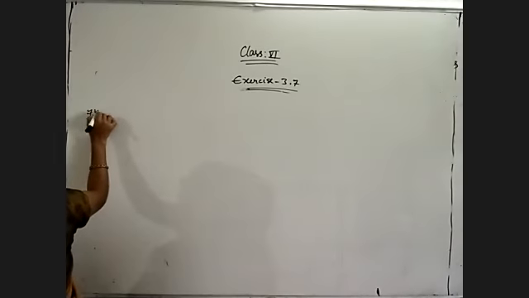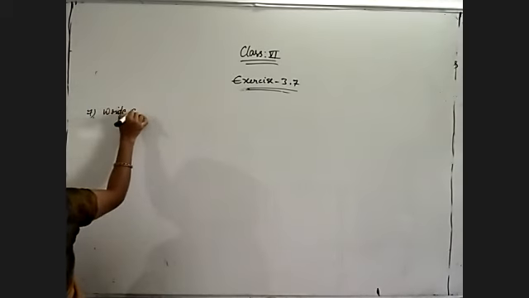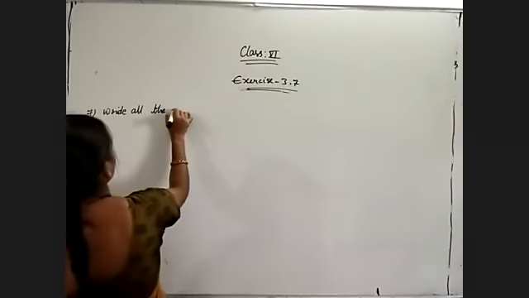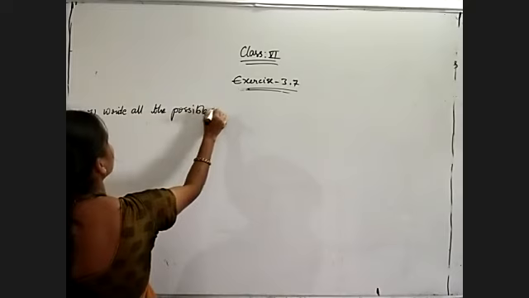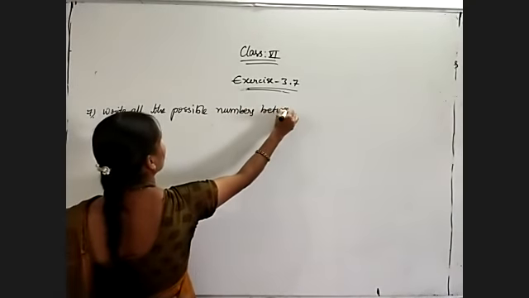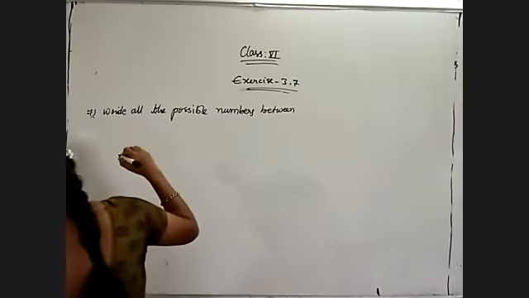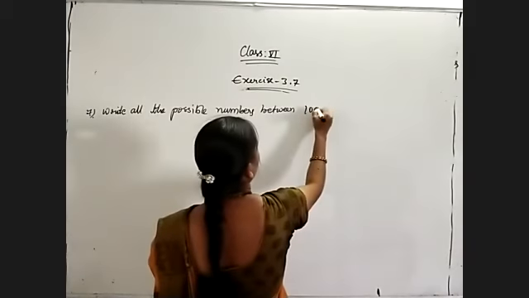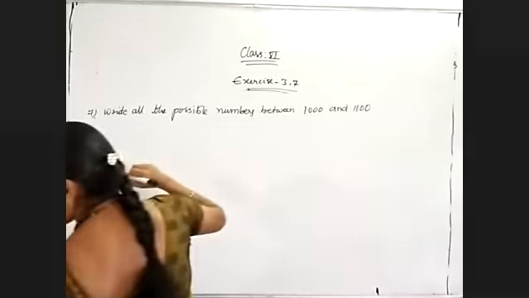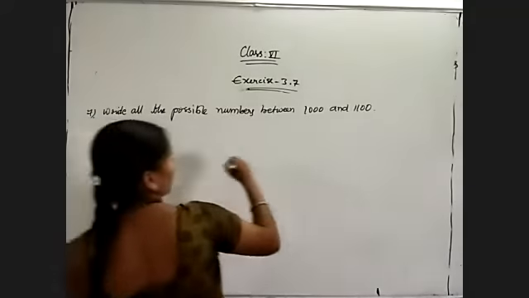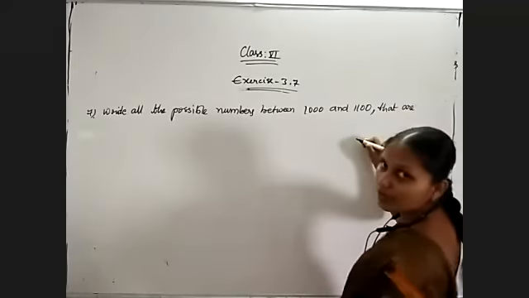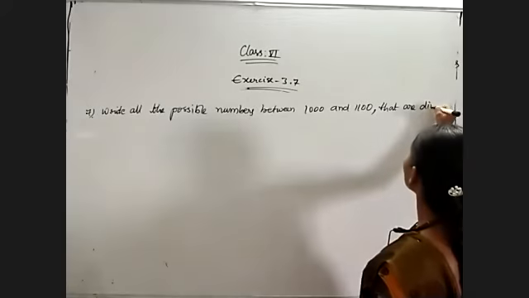Write all the possible numbers between 1000 and 1100 that are divisible by 11. So like the example problem, but here they are asking for the divisibility rule of 11, numbers that are divisible by 11.